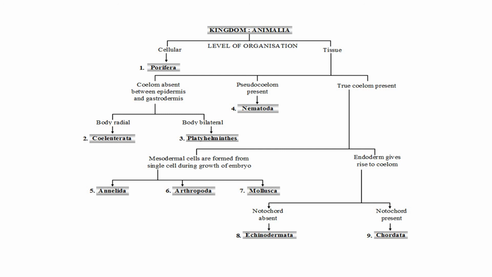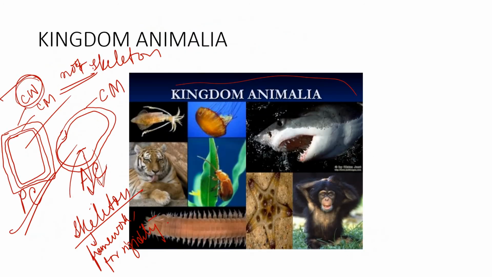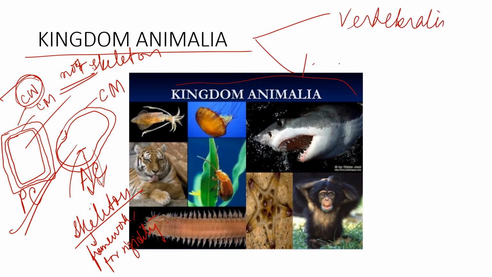Well, wait, just a second. So, kingdom Animalia is again divided into what? Vertebrates and, sorry, invertebrates. Now, what are vertebrates and invertebrates? Animals are divided based on the backbone, the internal skeleton.